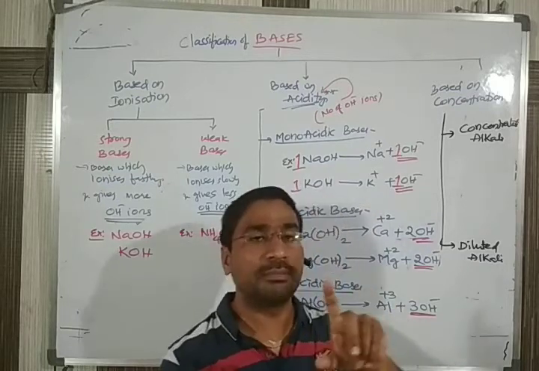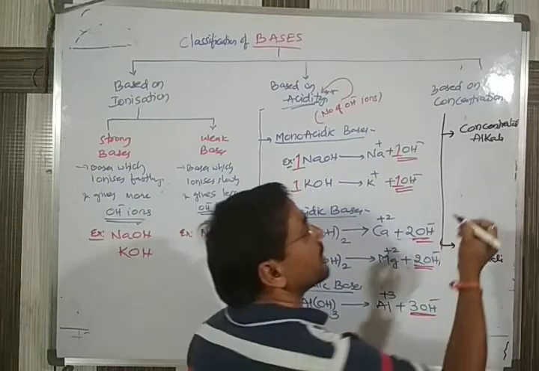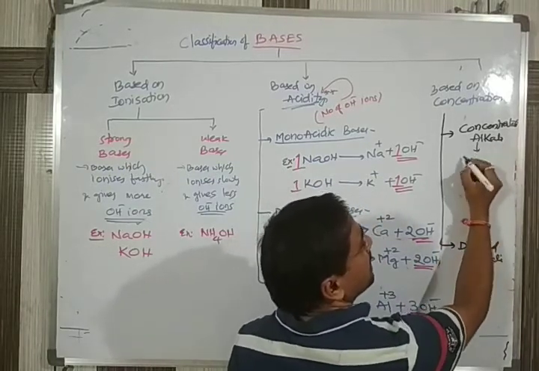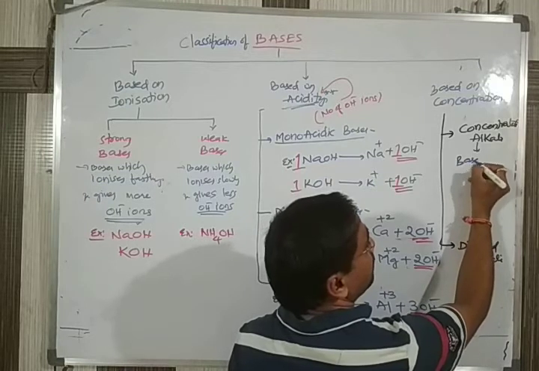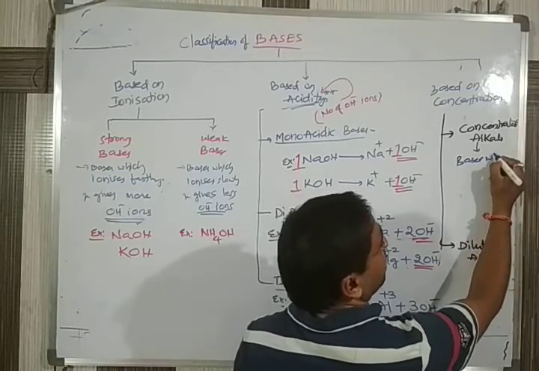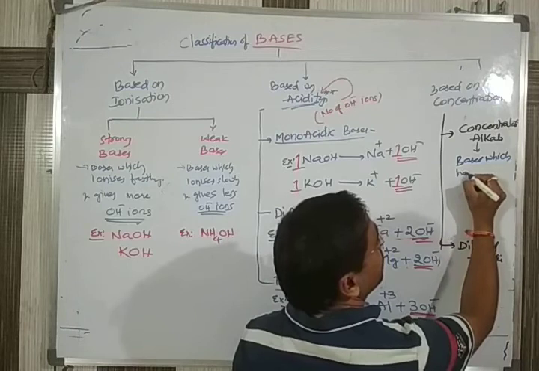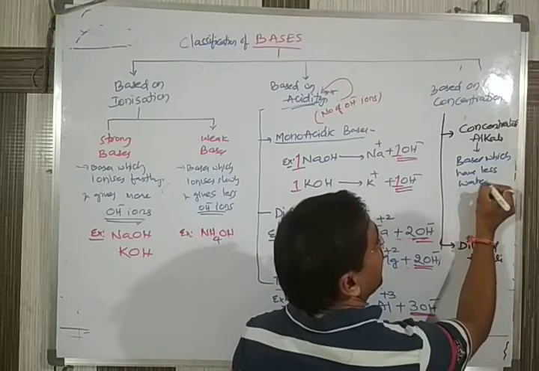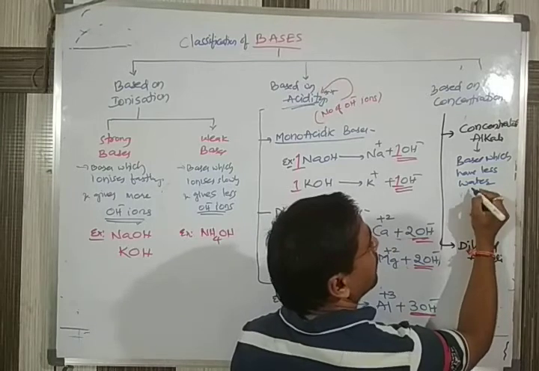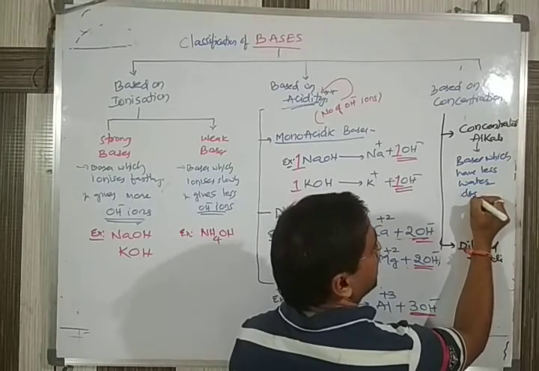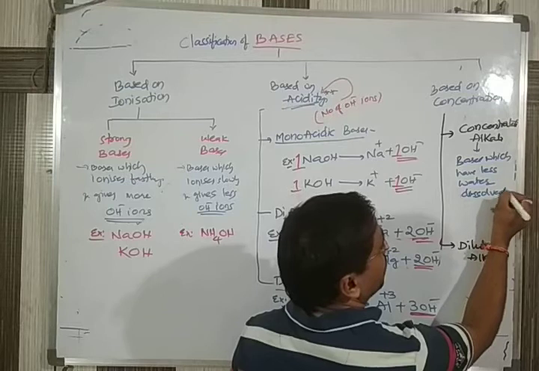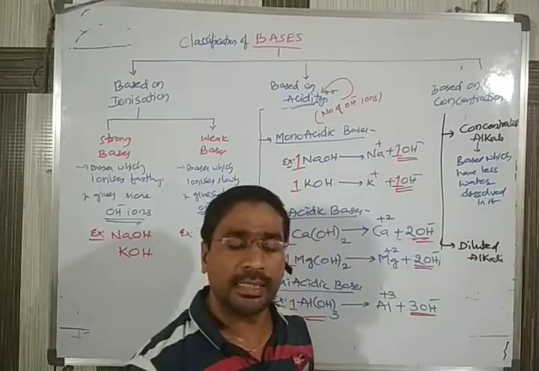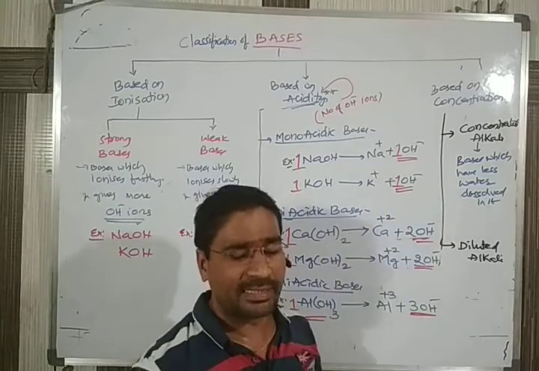So the meaning from that is, concentrated acids or concentrated alkalis means the substances or bases which have less water dissolved in them are called concentrated bases.